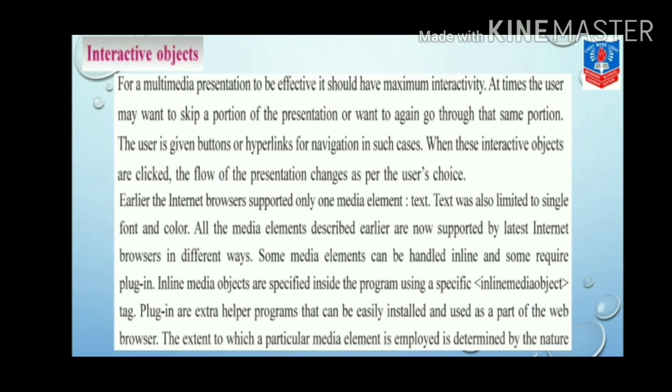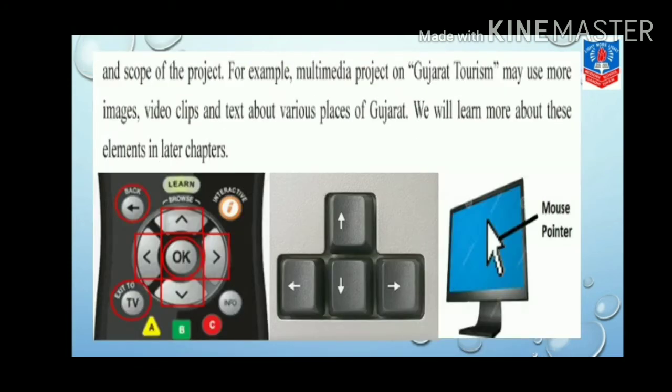The extent or the limit to which a particular media element is employed is determined by the nature and scope of the project. For example, a multimedia project on Gujarat tourism may use more images, video clips and text about various places of Gujarat. So we will learn more about these elements in later chapters. Here you can see the examples in the given image. Got it, children?